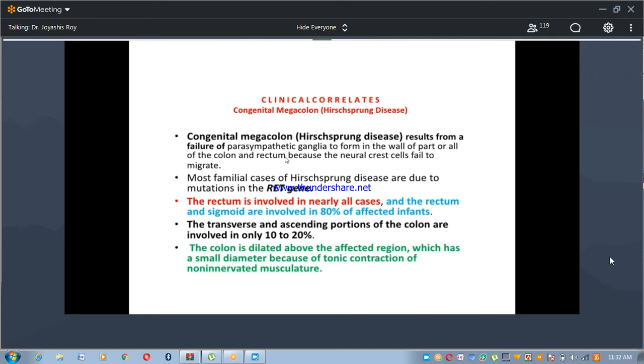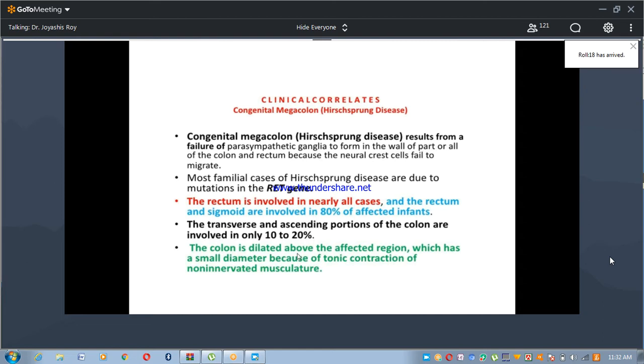Congenital megacolon results from a failure of parasympathetic ganglia to form in the wall of part or all of the colon and rectum because the neural crest cells fail to migrate. It is mostly a genetic disorder, and the rectum is involved in nearly all cases. The rectum and sigmoid colon are involved in 80% of the affected cases. The transverse and ascending portions of the colon are involved in only 10 to 20% of cases.